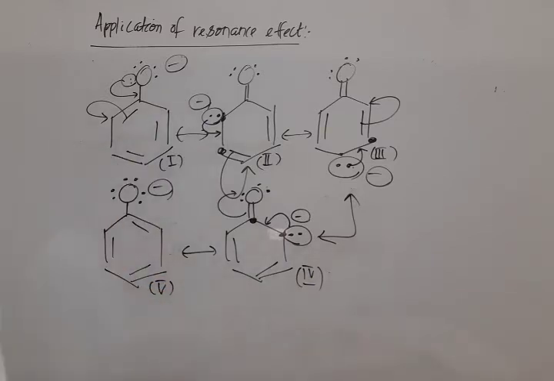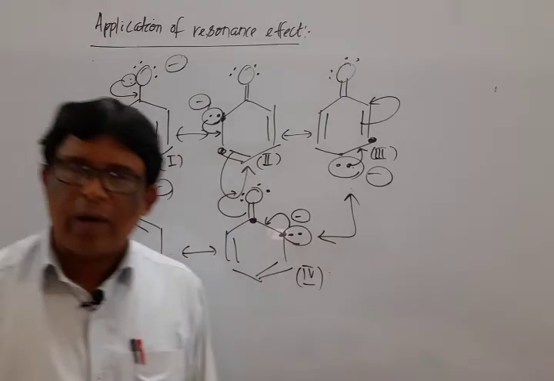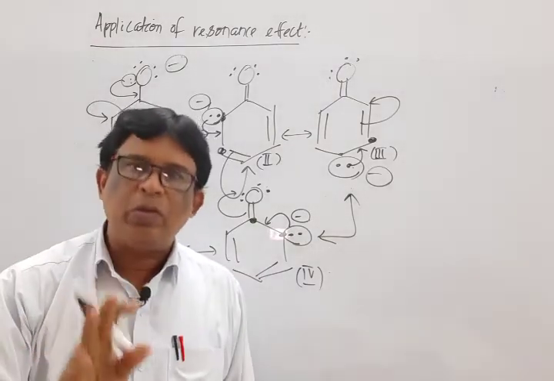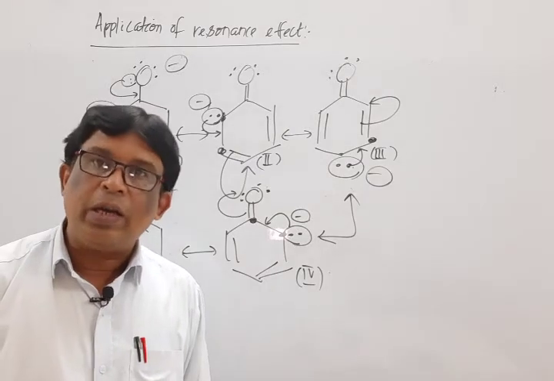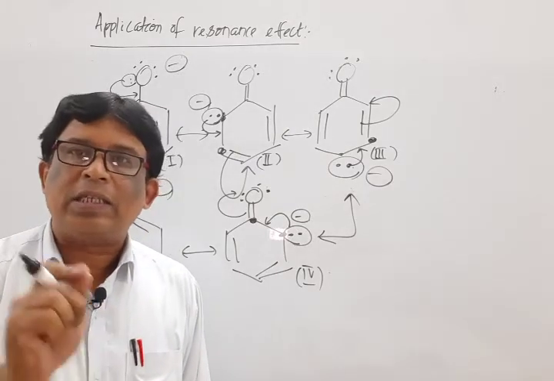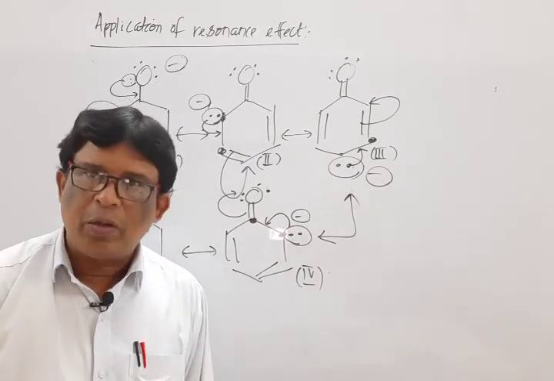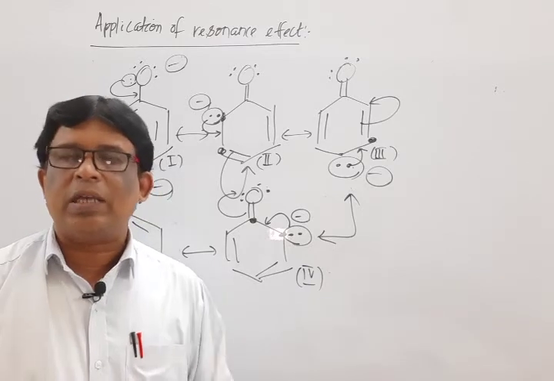From this structure, it is clear, and mark this important thing: in phenol there are 5 resonating structures, and in phenoxide ion also 5 resonating structures. But in phenol a charge separation is observed, whereas here there is no charge separation.